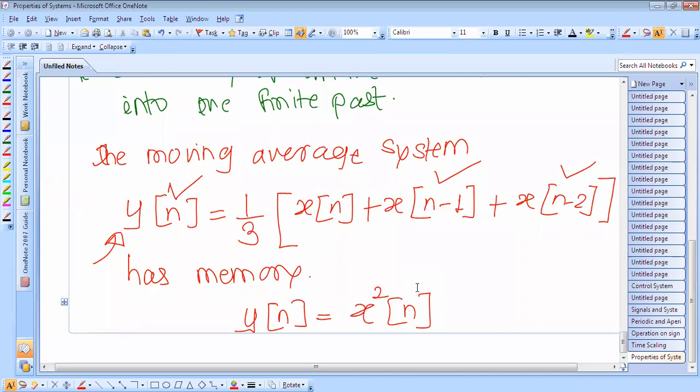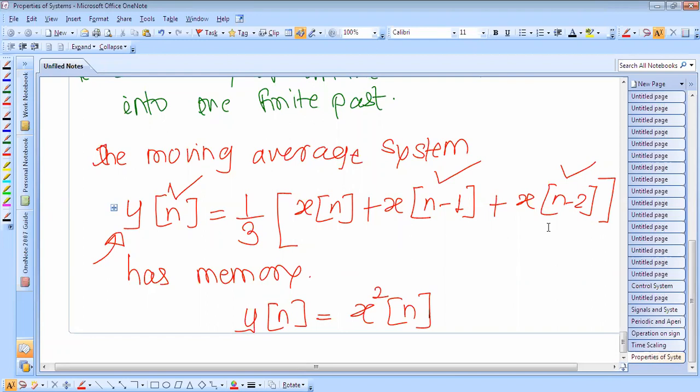Okay, so this is how the moving average system, described by this relationship, has a memory, because its output depends upon the input signal: first x[n], second x[n-1], and third x[n-2].